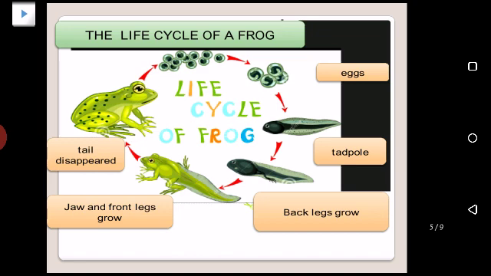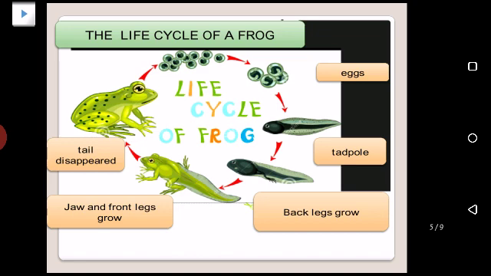And in the next column you have to write jaw and front legs grow. As you can see, it has grown its jaw and also its front legs. It has changed somewhat into a frog, but still has a tail.